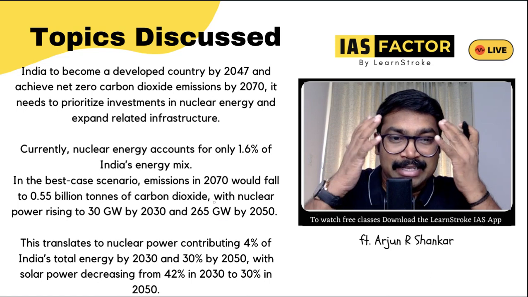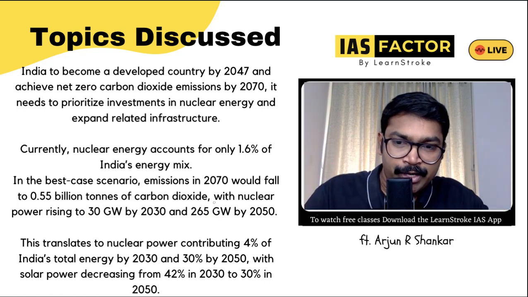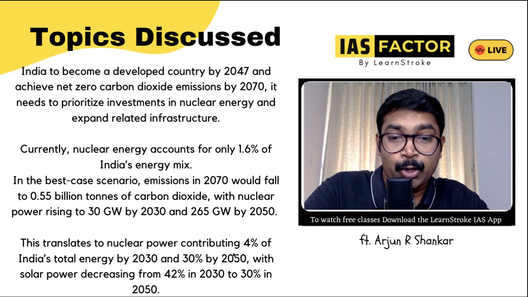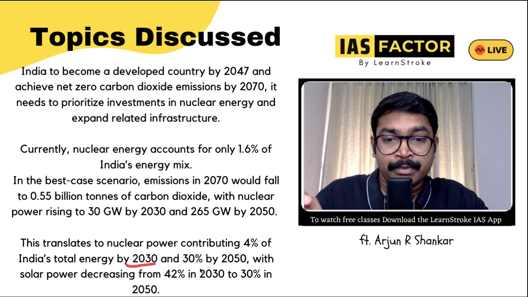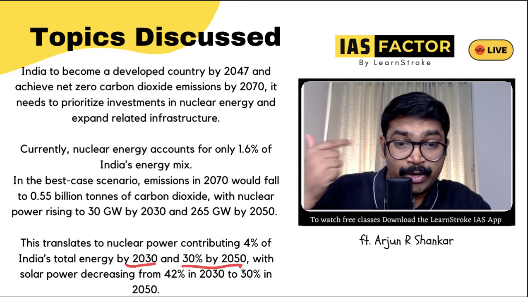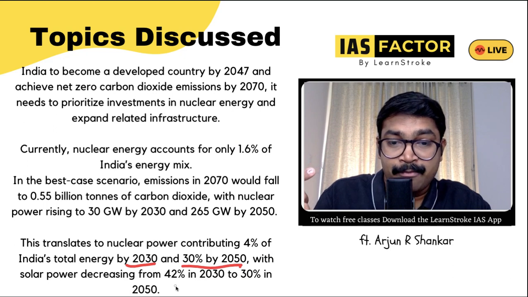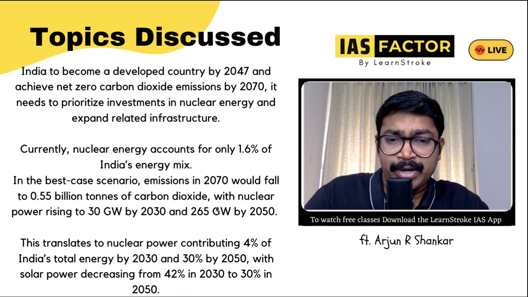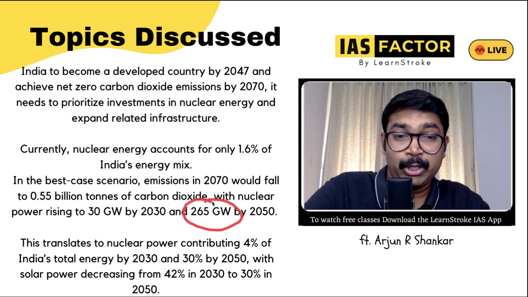Remember these statistics, have an idea of how much we'll grow. Nuclear power will contribute 4% of India's total energy, while now it is just 1.6%. It can go up to 4% in 2030 and 30% in 2050, with solar power decreasing. So imagine, by 2050, 265 gigawatts will be nuclear power.